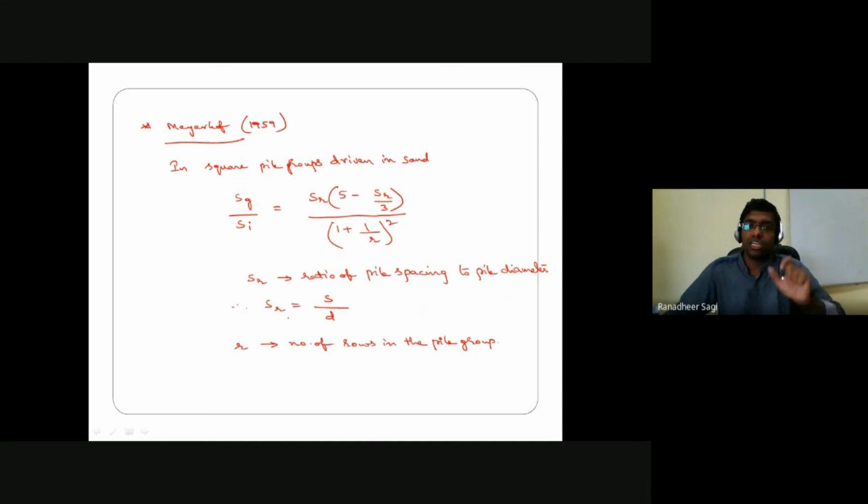So once we know the ratio of pile spacing to pile diameter and the number of rows in which that particular square pile group pattern of arrangement is done, then we can go on to estimate how much is going to be the settlement in the pile group, based on the settlement your individual pile in that pile group is expected to undergo. This is all about how to estimate settlements in the case of your pile group foundation, particularly in the case of your floating pile group.